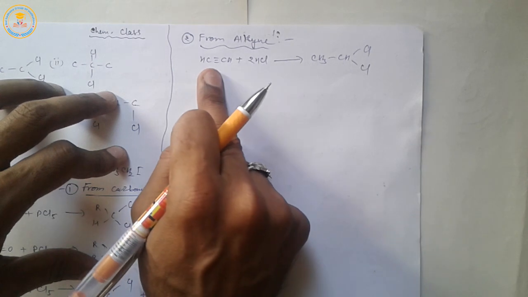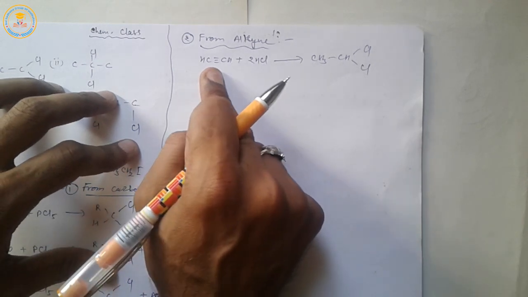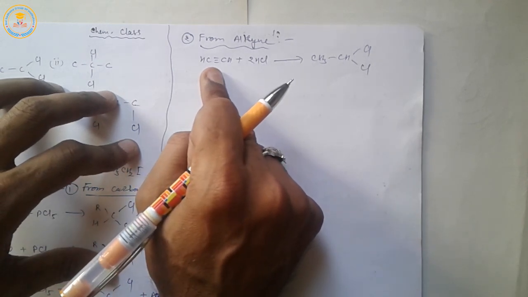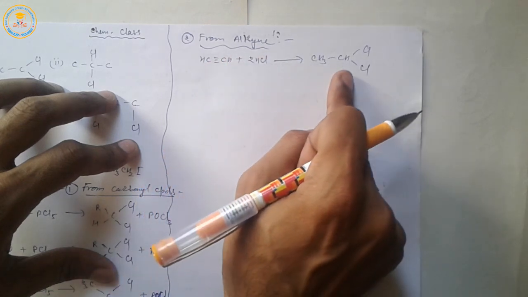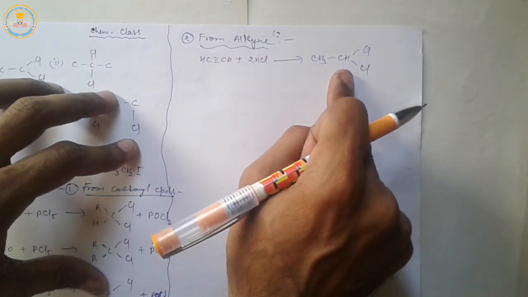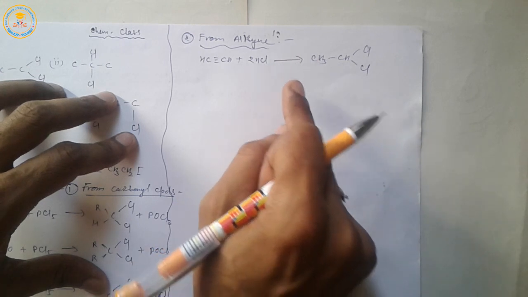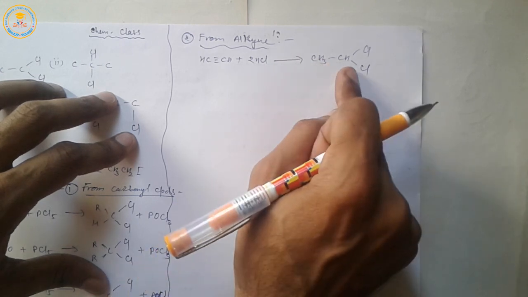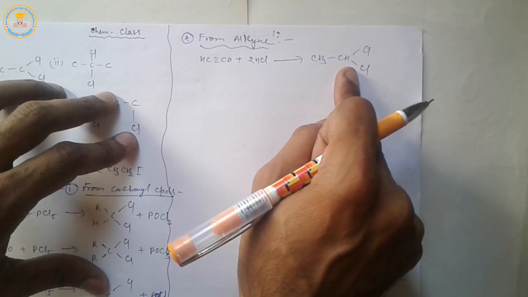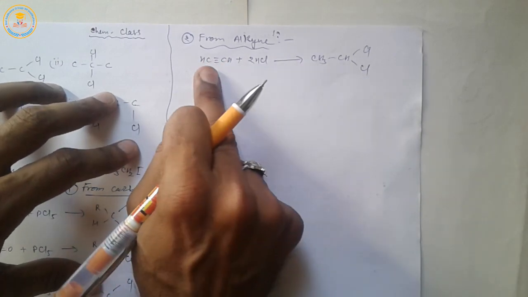Here 2 pi bonds between the carbon-carbon bond are cleaved and 4 new sigma bonds are formed. Here 2 sigma bonds are formed on each carbon atom. Therefore, ethylidene chloride is formed from ethyne.